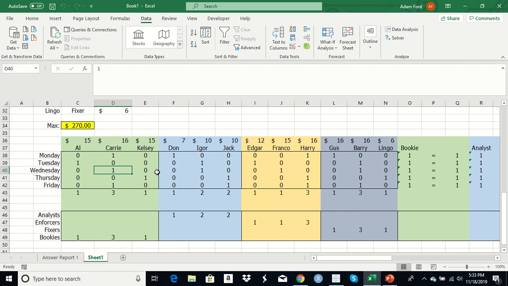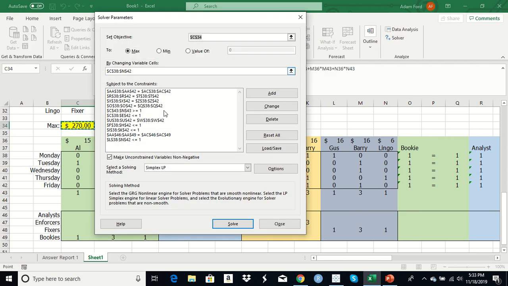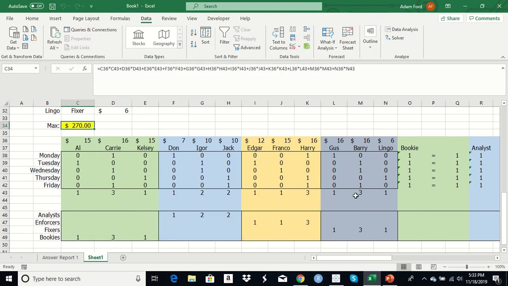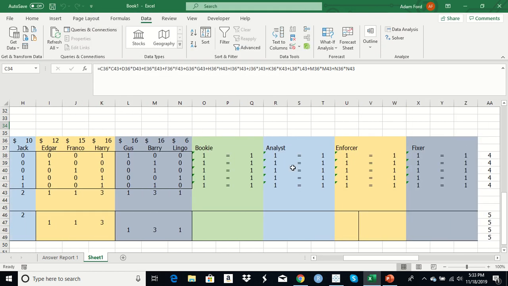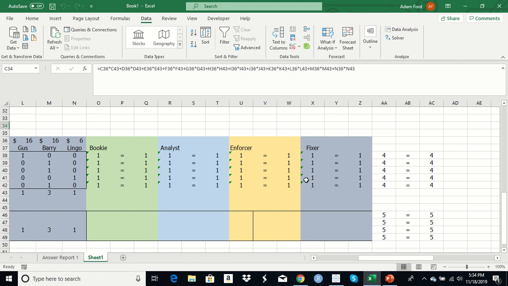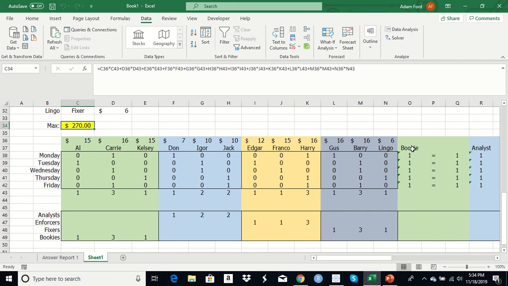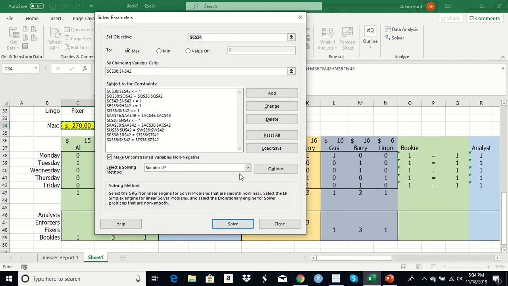That is a large number of constraints, so I'll show you our solver, and there are all kinds of constraints. It really took us a while to figure out exactly how we were going to get this all set up in such a way that we could get the changing cells ready. The color coding really helped because you can just kind of see, okay, that's for each color. So obviously all different kinds of constraints here. We did solve it.